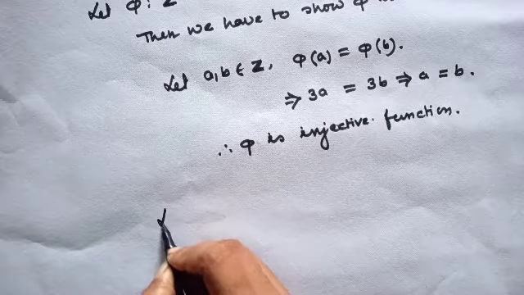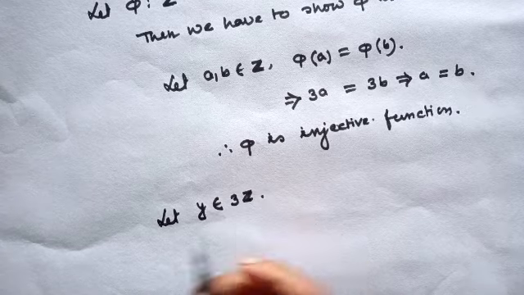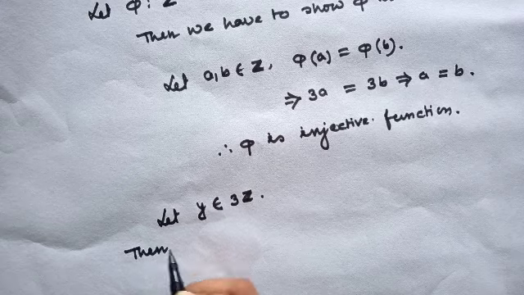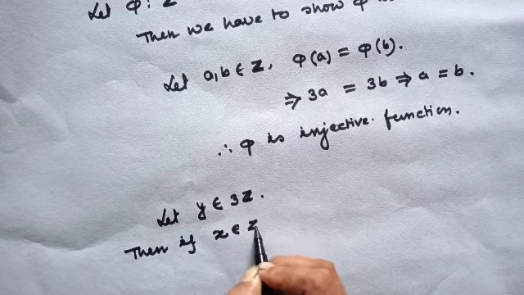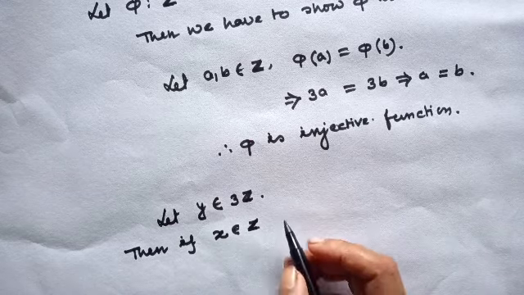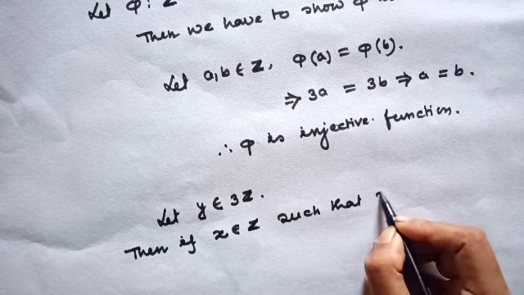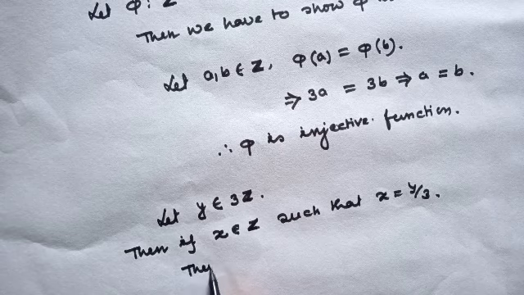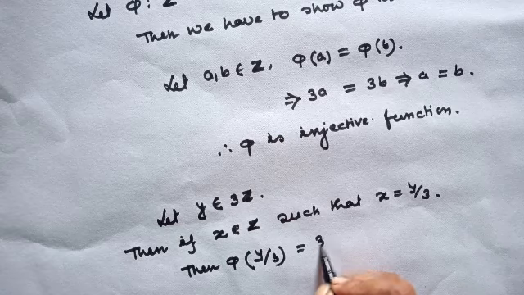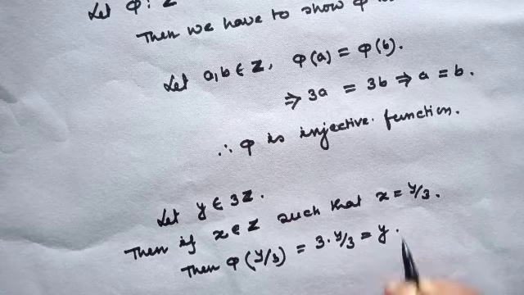Let y belong to 3Z. Then if x belongs to Z such that x equals y over 3, then phi of y over 3 equals 3 into y over 3, that equals y.